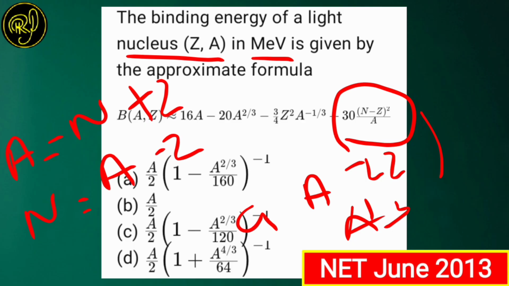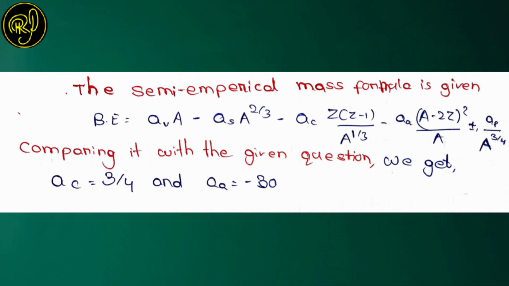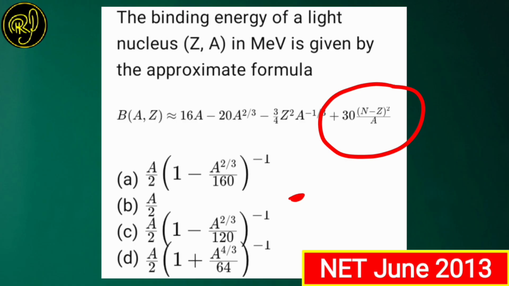Now we will find the asymmetric energy term, that is A_A. Now circle this term. Okay, focus on this term. So the term is plus 30. But when you compare it with the formula, there is minus A asymmetric. Minus A asymmetric, and here is plus 30. This can be written as minus of minus 30, because it is minus A asymmetric. So our A asymmetric term is minus 30.